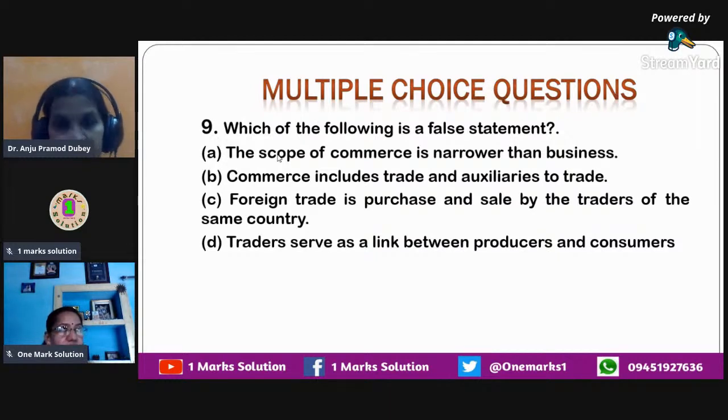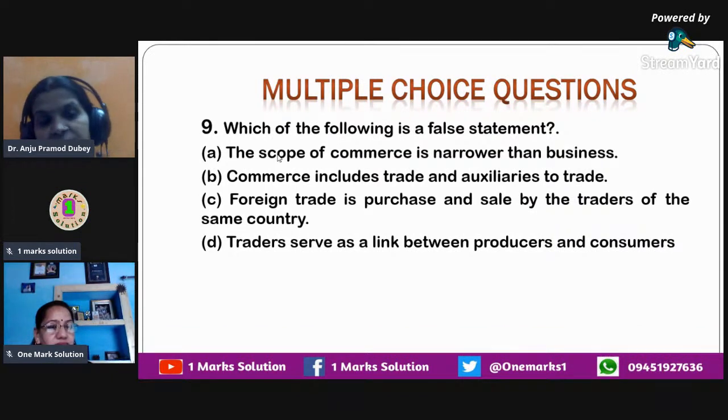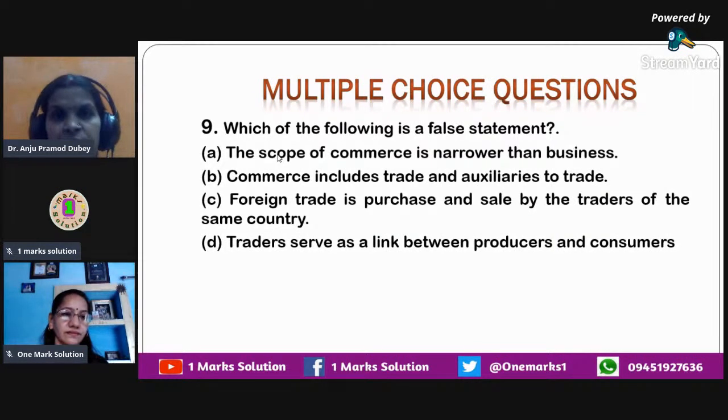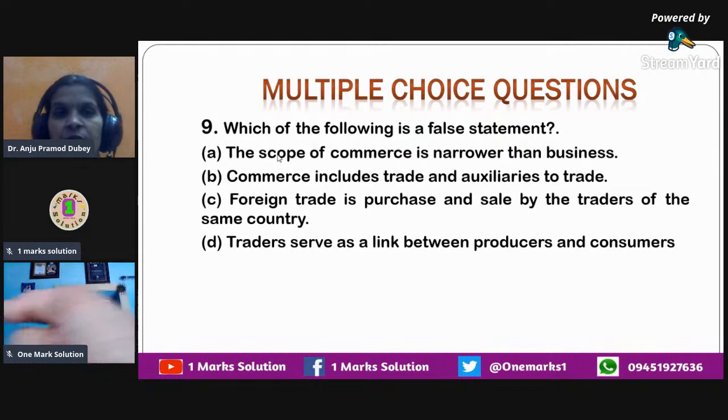So internal trade is the purchase and sale by the traders of the same country. That is the correct statement. However, we have to identify the false statement. So C is the false statement. If you go to D option, it says that traders serve as a link between producers and consumers. This is also right because whatever producers are producing in different industries, traders take over from producers, and then move it forward to wholesalers, then it goes to retailers, and then from retailers it comes to customers. So that is how it all goes.